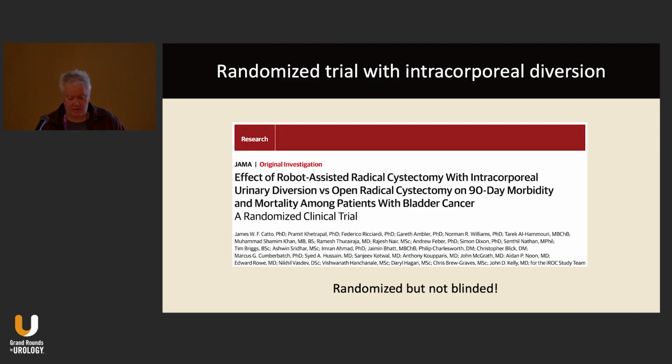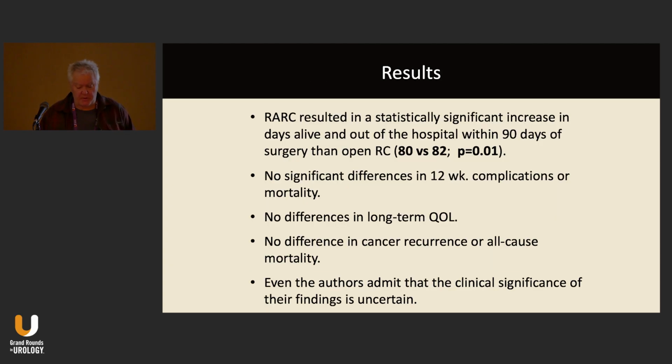This is the paper that Arnav referred to yesterday. This is a randomized trial with intracorporeal diversion carried out in Britain. So this is a randomization of patients undergoing a robotic cystectomy with intracorporeal diversion versus an open cystectomy. And they're looking at the 90-day morbidity and mortality rates. That's a bit misleading if you look at the data. So this is their primary endpoint.